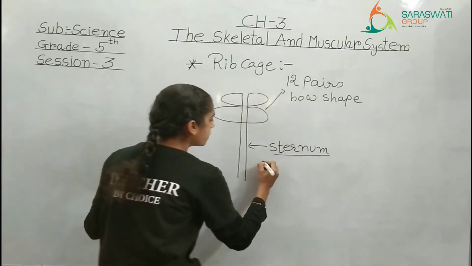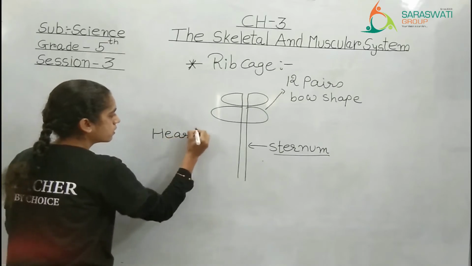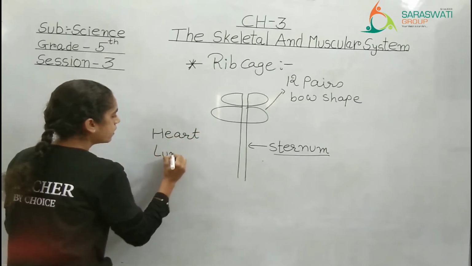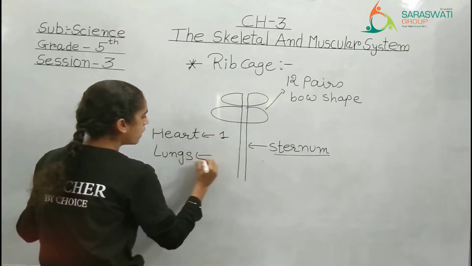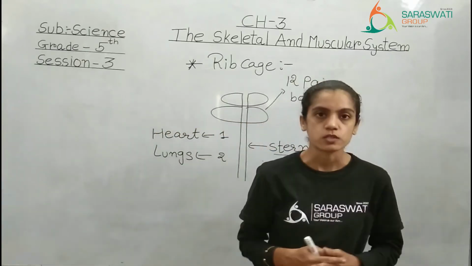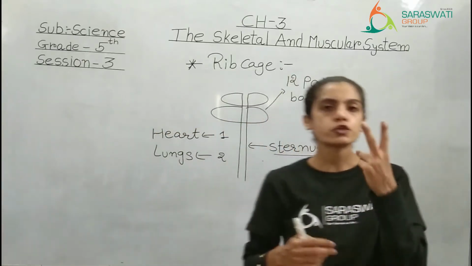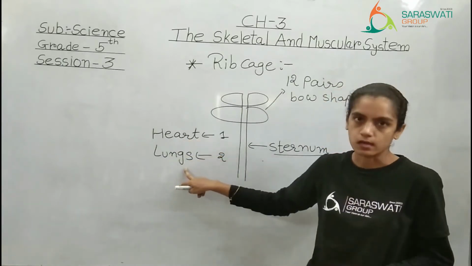They are protecting mainly the heart and the lungs. We have one heart and two lungs, one on each side. So the rib cage mainly protects two delicate and important organs, the heart and lungs.